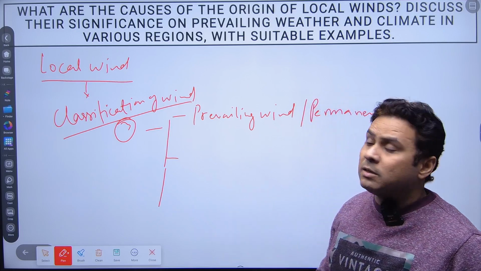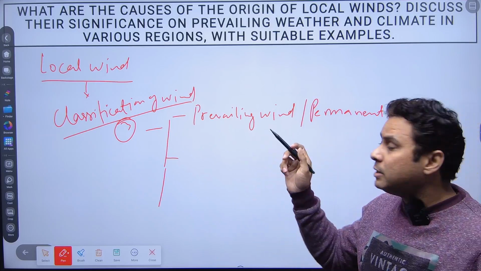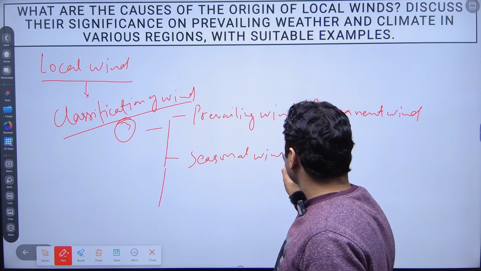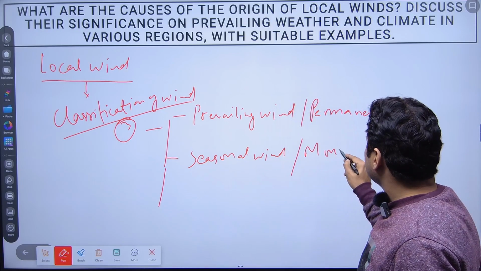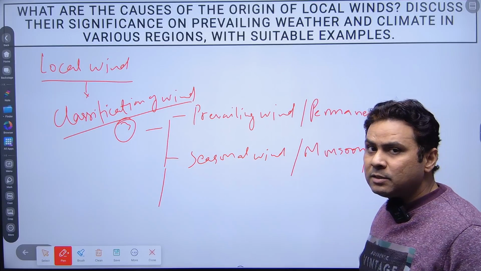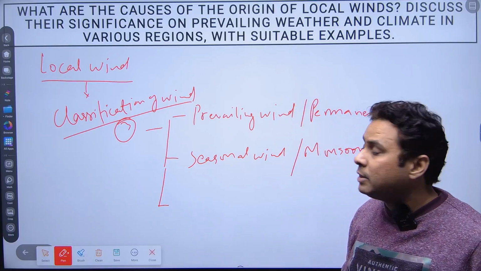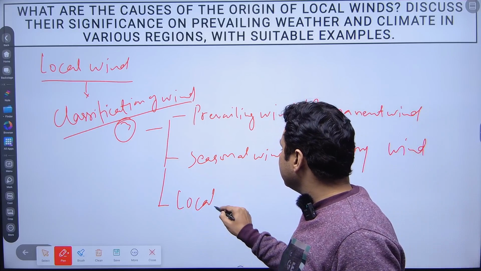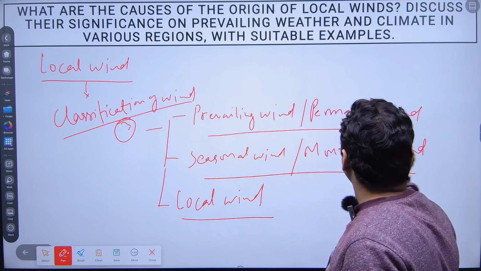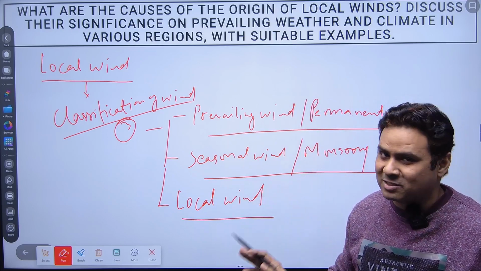The second, when we talk about the classification of wind, is the seasonal wind or monsoonal wind, right? And the third is the local wind. So I suppose you have got the gist of where this question has been asked from.